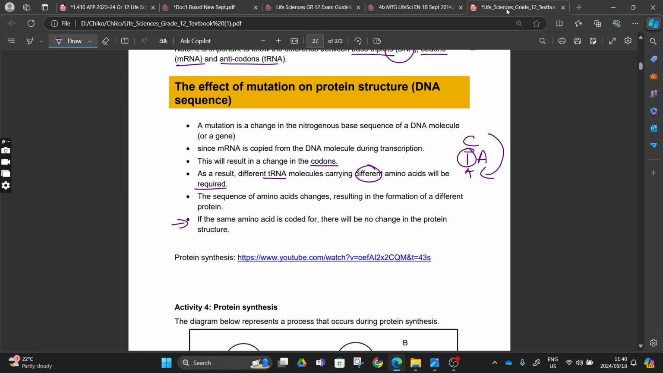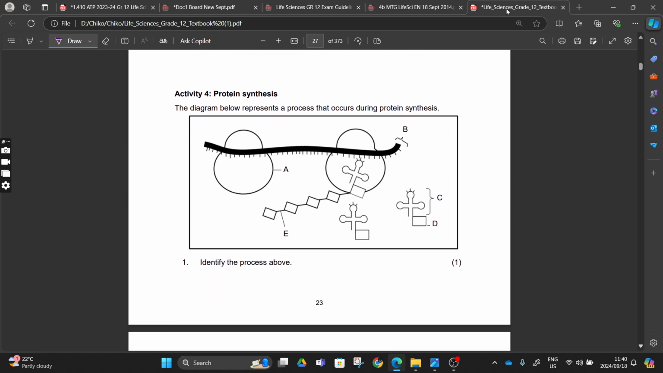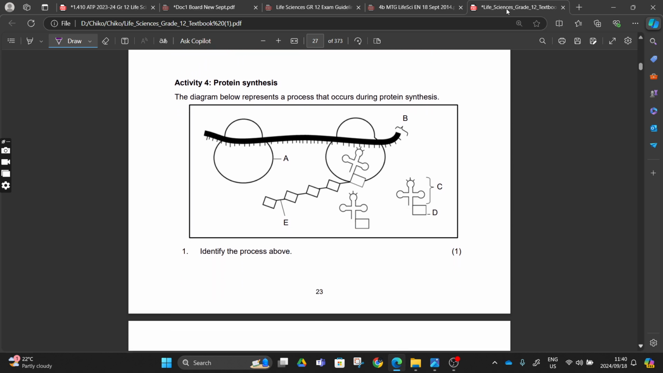But not in all conditions, because if the same amino acid is coded for, there will be no change in the protein, since different amino acids can be carried using different triplets or different tRNA. Sometimes we see that they say there was a mutation, and then after that mutation there's no change because the same amino acid is still in place, right?